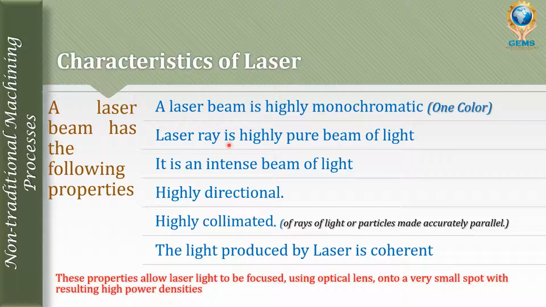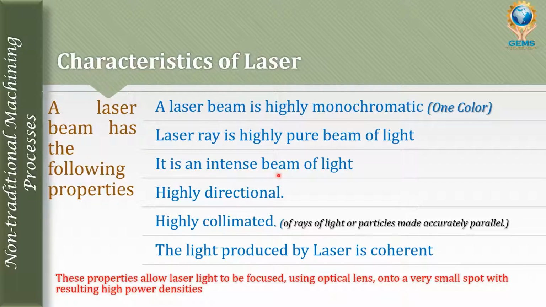And the laser light is a highly pure beam of light. So it converts the electric energy into a pure beam of light. It means electrical energy is converted into light energy.